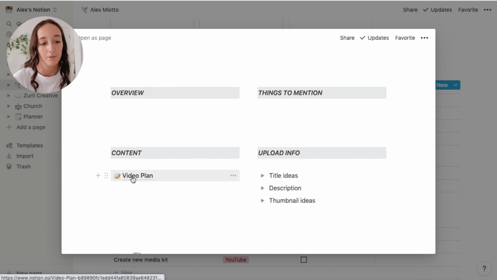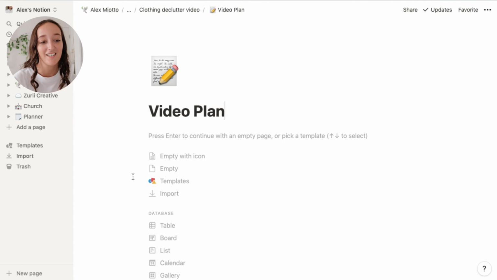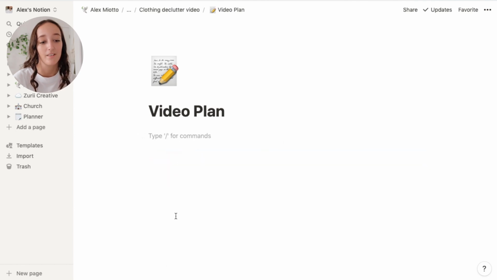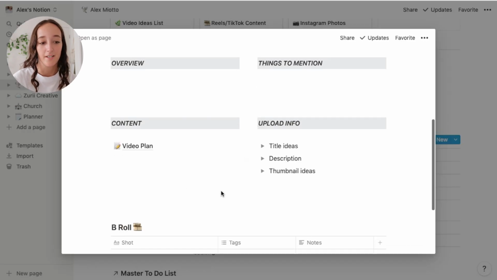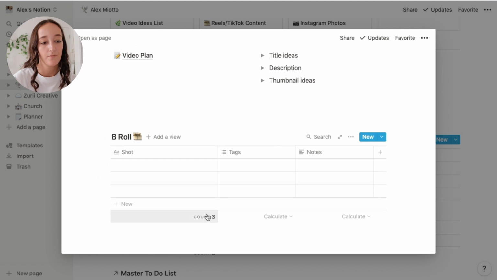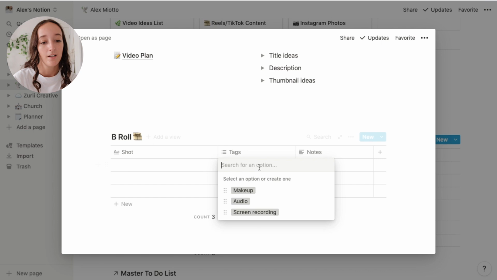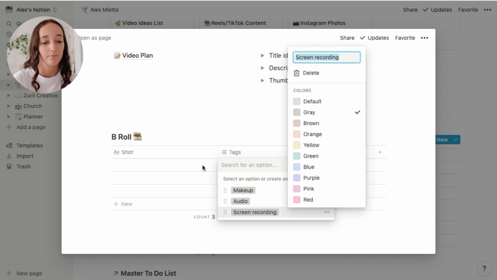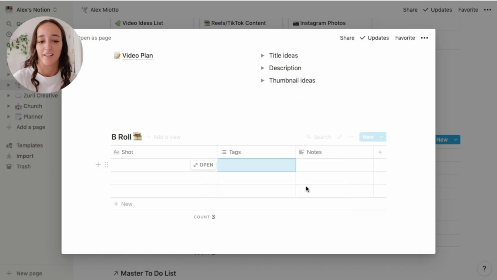So I have a video plan, which brings up a whole another subpage where I can just kind of write out the video plan, any notes, scripts, or anything that I need for that. And then underneath I have this B-roll table, so I can write down all the B-roll that I need to shoot. So yeah, this table just helps me track what secondary shots that I need to get for any video, and then whether I need to be wearing makeup for it, pretty much whether it is a shot of my face, whether it is just audio, or whether it is a screen recording, and I need to add another one as well that is for me in it without my face, and then any notes as well.